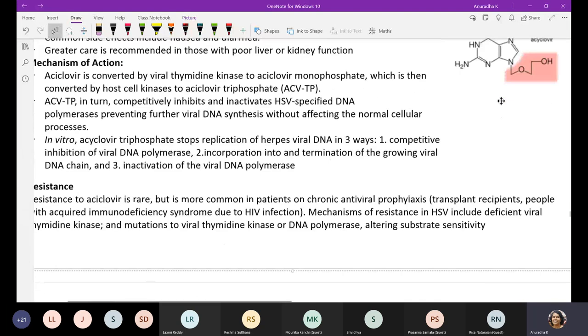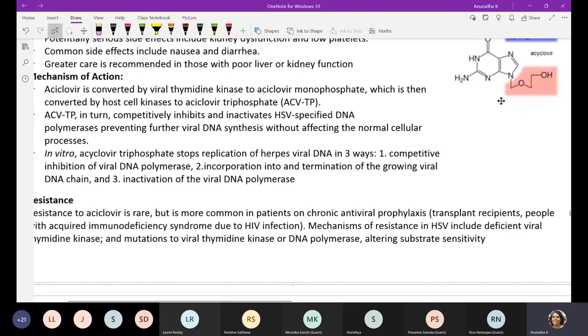Guanosine structure and acyclovir structure are one and the same, except that instead of the ribose sugar, acyclovir has hydroxyl groups. So in herpes cases, in all these clinical cases, this drug is used.